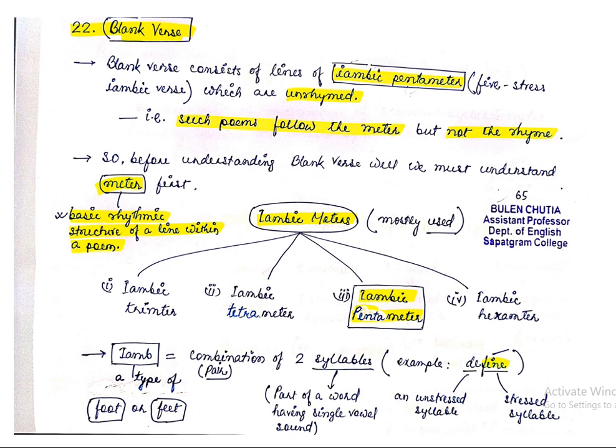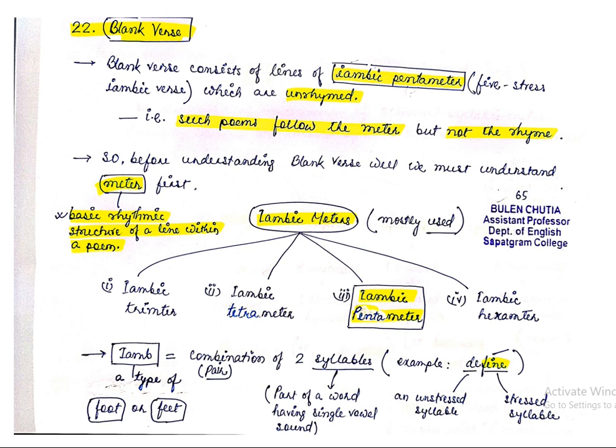Blank verse is a kind of verse or poem consisting of lines of iambic pentameter which are unrhymed. Just try to focus on what I have marked: iambic pentameter and unrhymed.